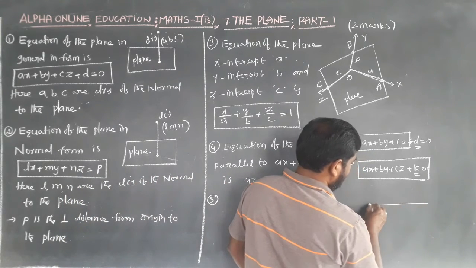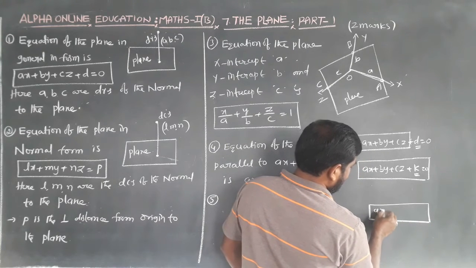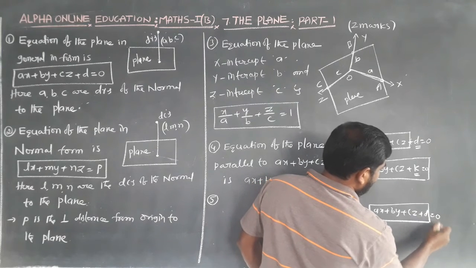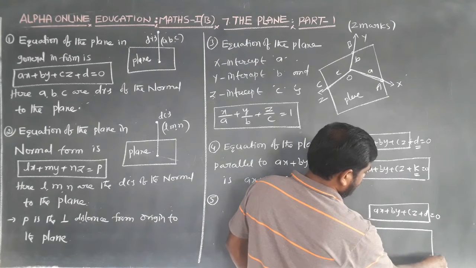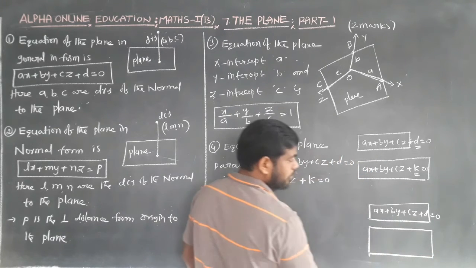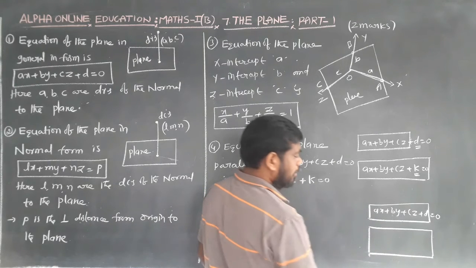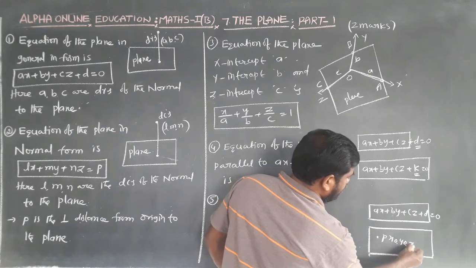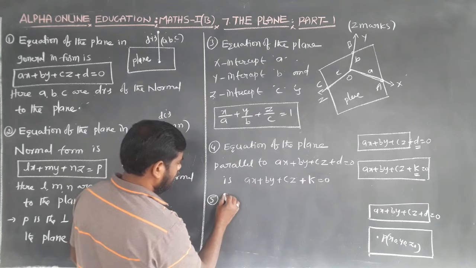This is the plane ax plus by plus cz plus d equal to 0. This is also the equation of the plane parallel to ax plus by plus cz plus d equal to 0 and passing through the point P(x naught, y naught, z naught).